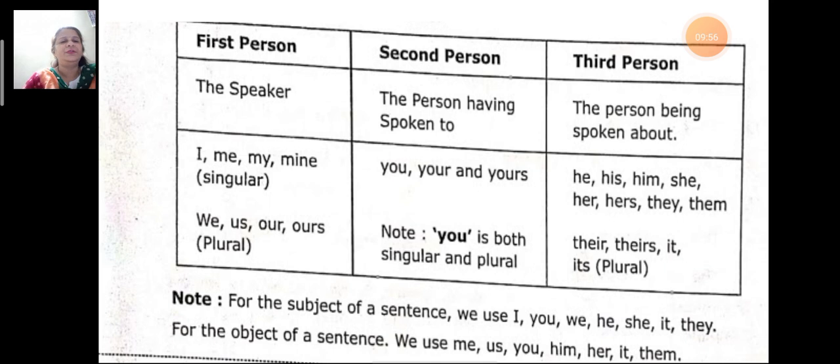Now there's an important note, children. What is written for the subject of a sentence? For the subject of the sentence we use I, you, we, he, she, it or they. Whereas for the object of the sentence we use me, us, you, him, her, it or them.